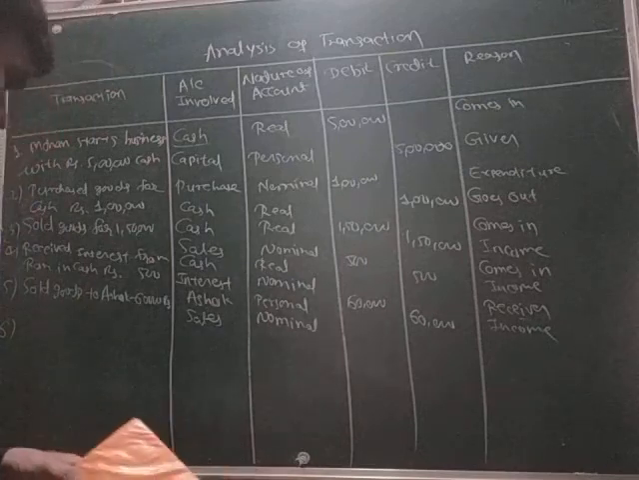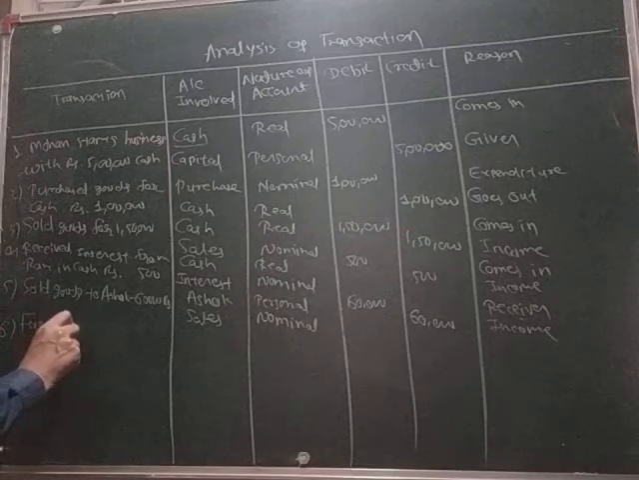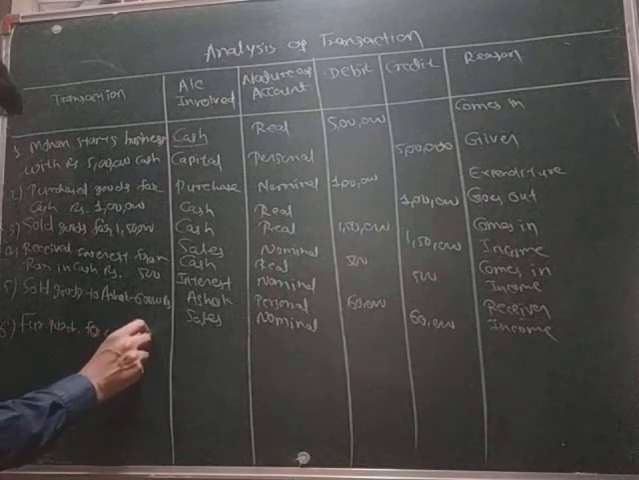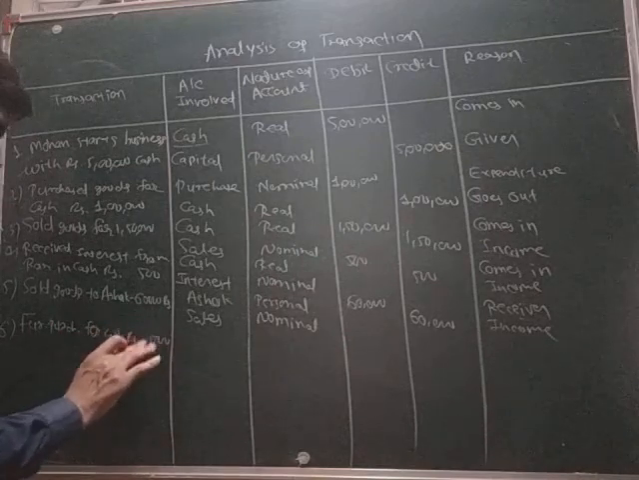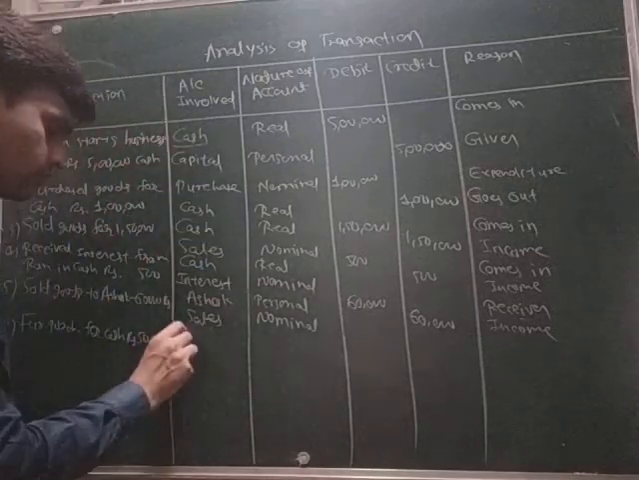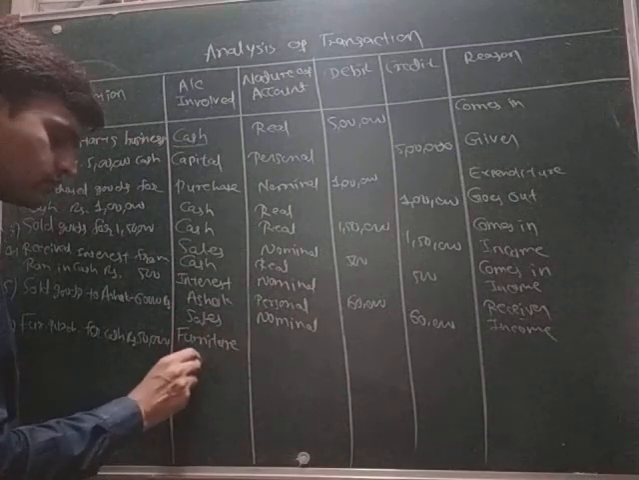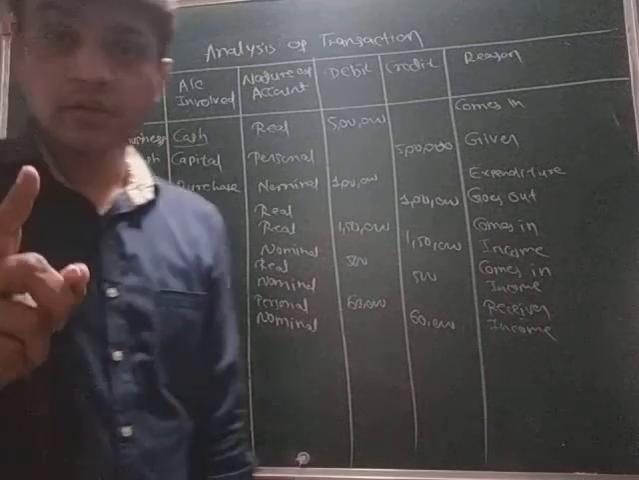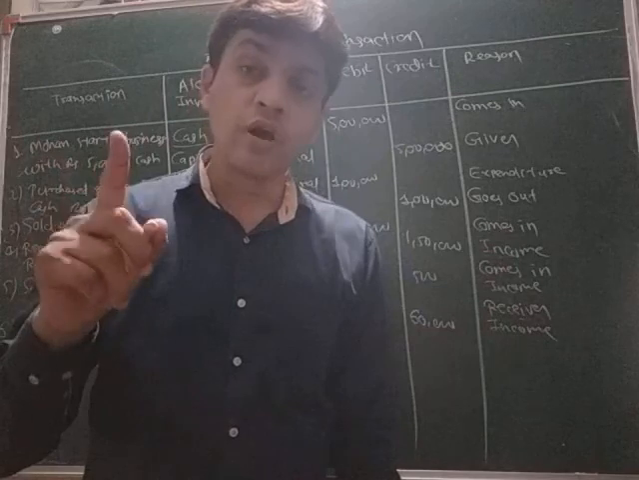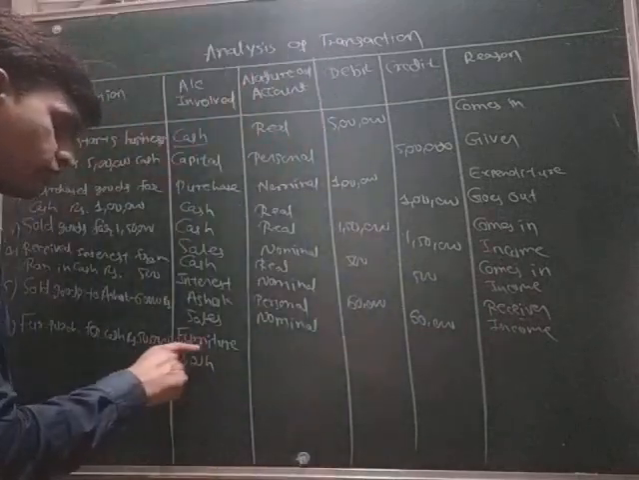Purchase furniture for cash. Furniture purchased for cash and that is of 50,000 rupees. How much is it? 50,000 rupees. So two accounts are there: one is furniture and one is cash. Look, whenever there is an asset, don't write the purchase account. You have to write only and only the asset account. So furniture account and cash account.